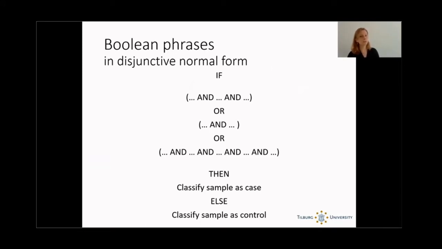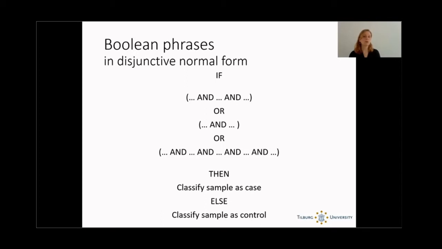Now, why use Boolean phrases? Well, first of all, because these have been shown in a previous study to be very easy to interpret. They are one of the easiest ways for us humans to understand an input-output relationship. And second, my work always focuses on biological data, on genetic information.